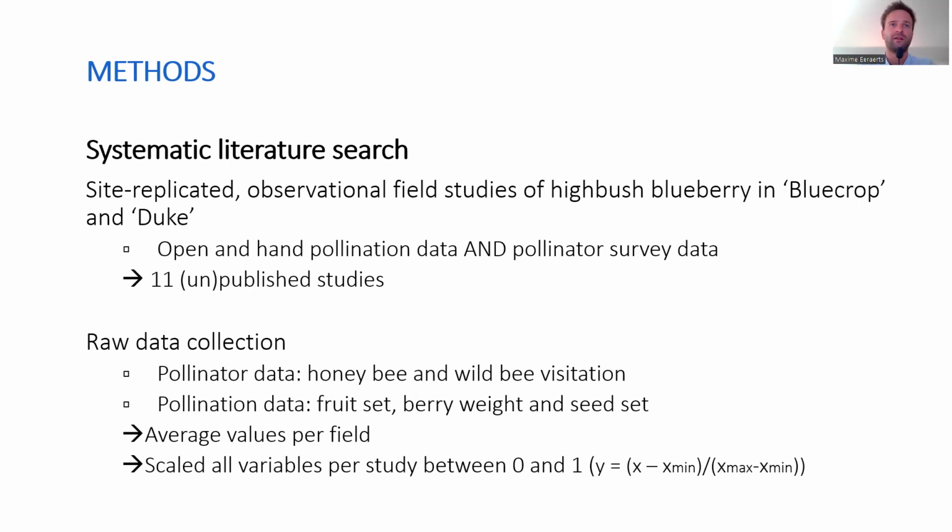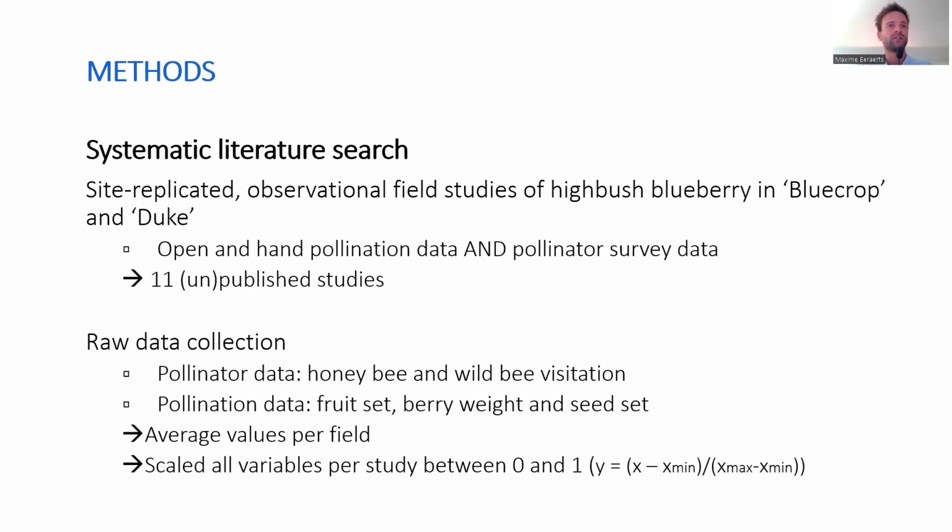Another selection criterion is that studies needed to include both an open and a hand pollination treatment in each field, and that they had to conduct a pollinator survey to assess the visitation of honeybees and wild bees in each field. We then ended up with 11 unpublished and published suitable studies.